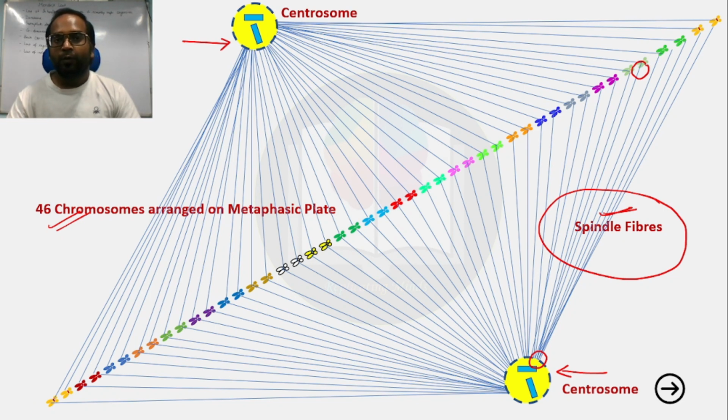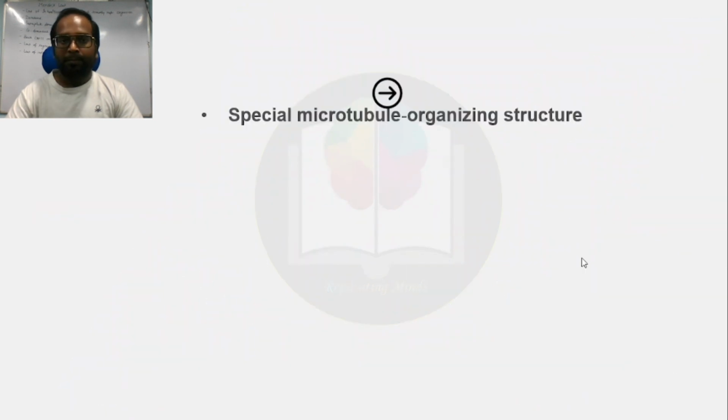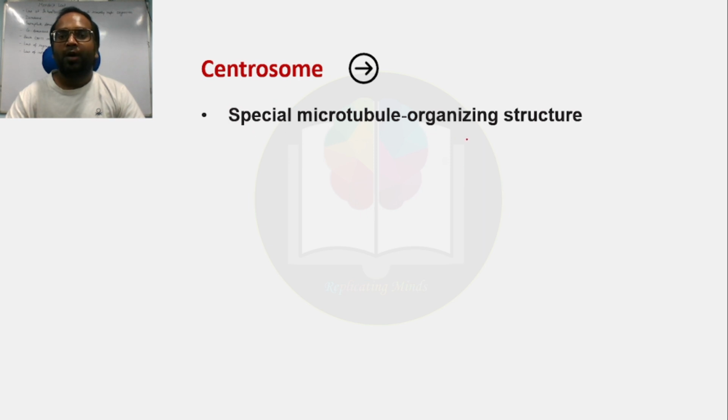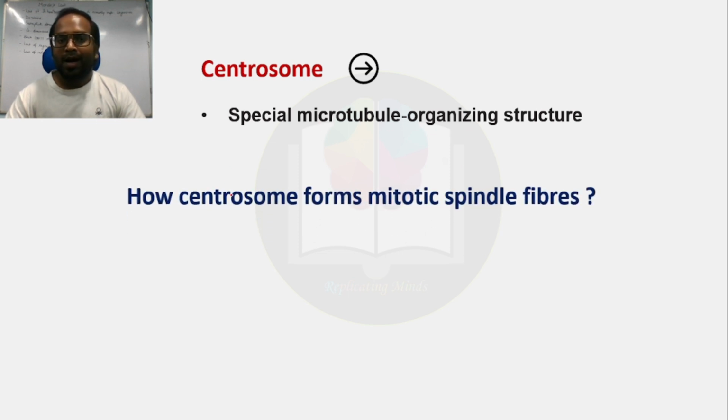So before going forward, we should understand more about the centrosome, and how this centrosome helps in the segregation of chromosomes. Here we learn some important concepts about centrosome. What is centrosome? Centrosome is a special microtubule organizing center, an organizing structure. Now, how does centrosome form mitotic spindle fibers? This is a very important question.